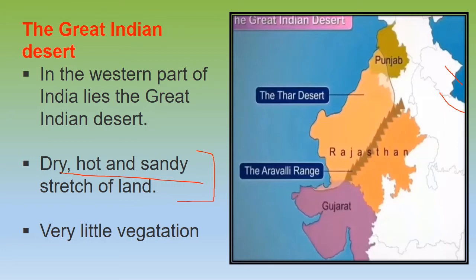Okay, this stretch of land is hot, dry and sandy, and it receives very limited rainfall, so the presence of vegetation is very little over here. But there have been efforts by the government, like we have the Indira Gandhi Canal in Rajasthan now, which has improved the presence of water.